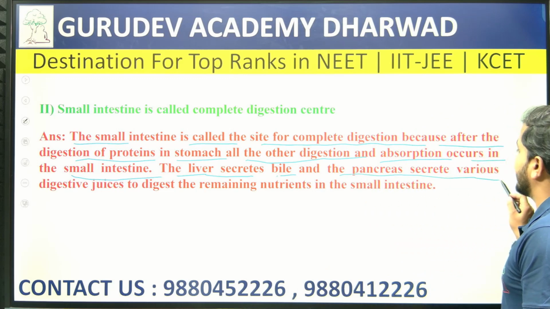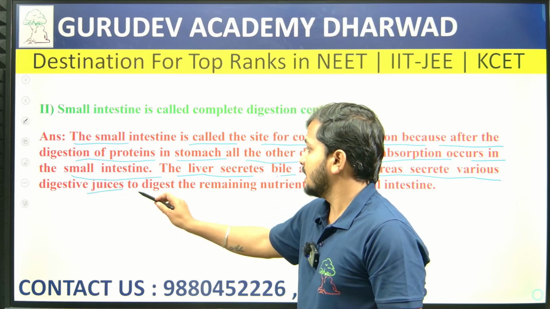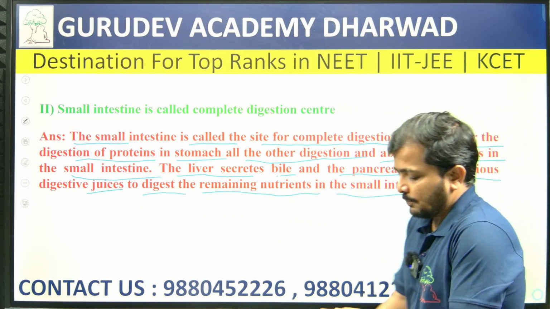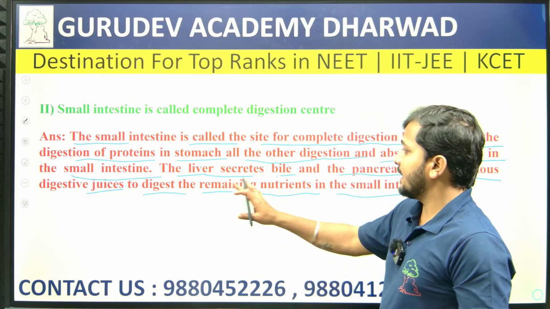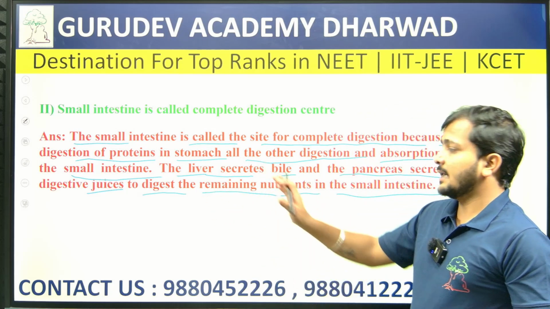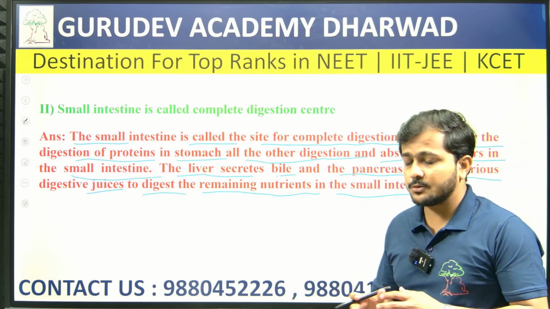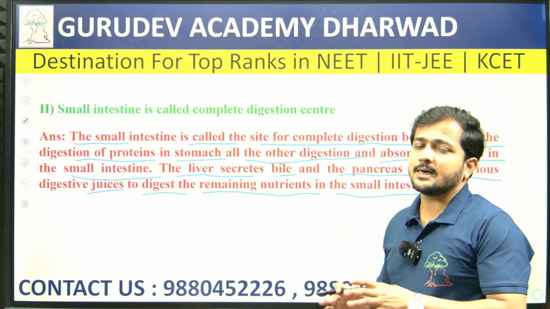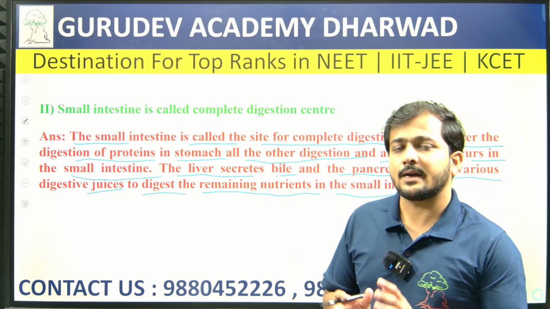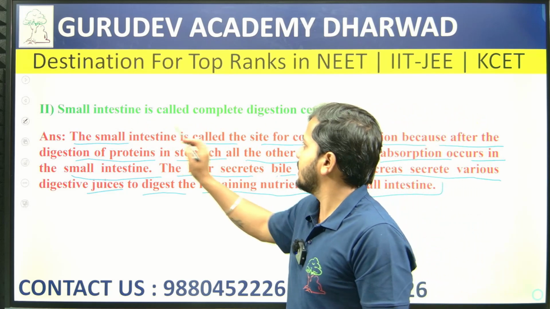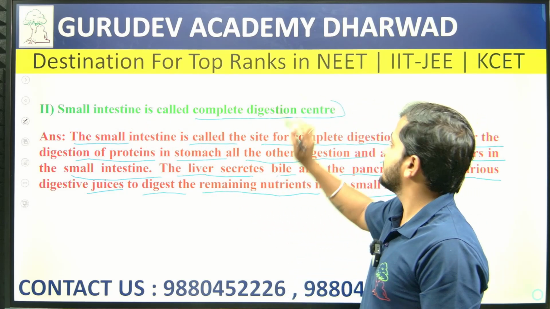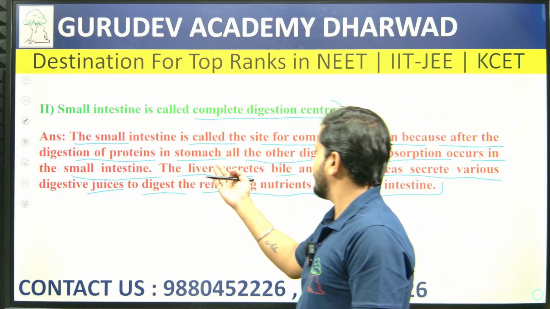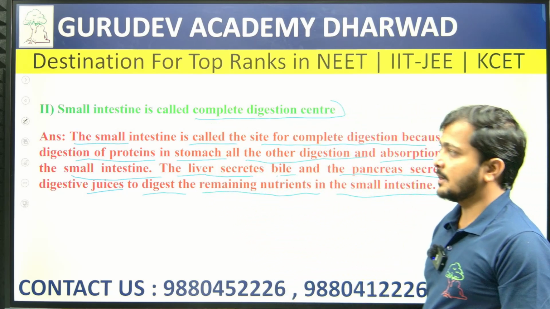The pancreas also secretes various digestive juices to digest the remaining nutrients in the small intestine. So the pancreas, and majorly the liver, secrete juices with different types of enzymes, and inside the small intestine all the remaining digestion takes place. That is why we call it the complete digestion center. It is known as the complete digestion center because the small intestine is connected to the liver and the pancreas.